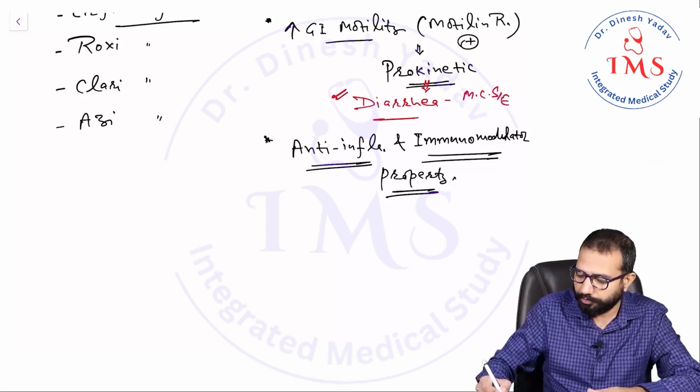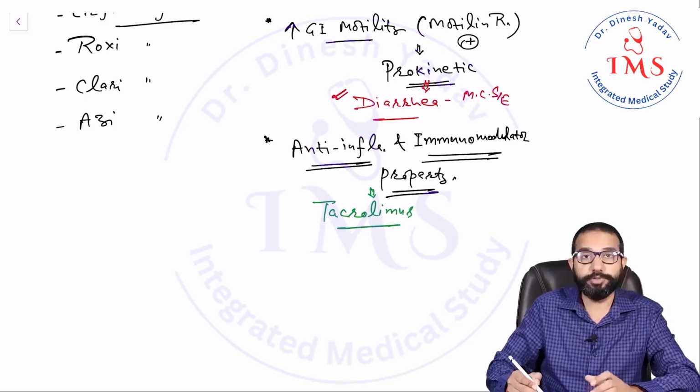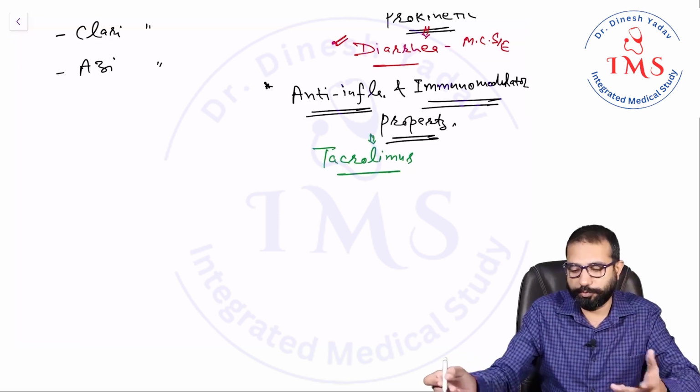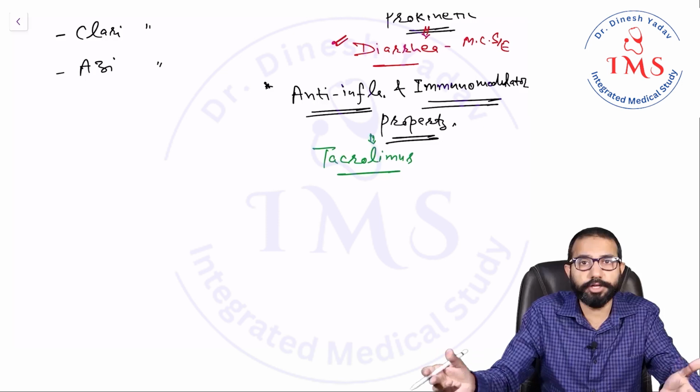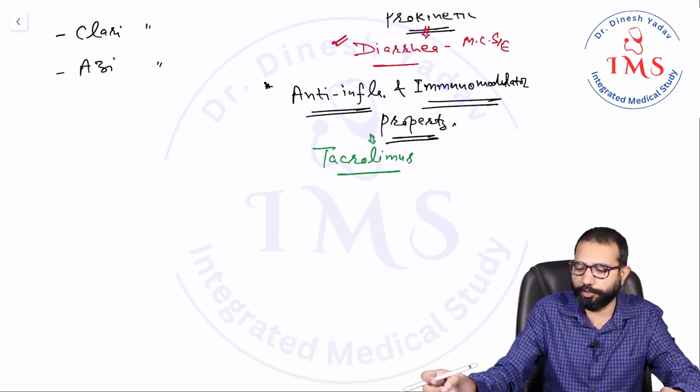Now, one important drug is tacrolimus. Tacrolimus is a macrolide group of drug used as an immunomodulator. So one of the best examples of how macrolides are immunomodulators is tacrolimus, used for this purpose.